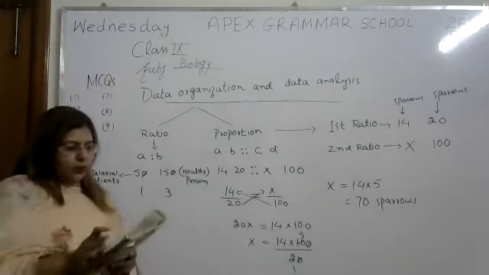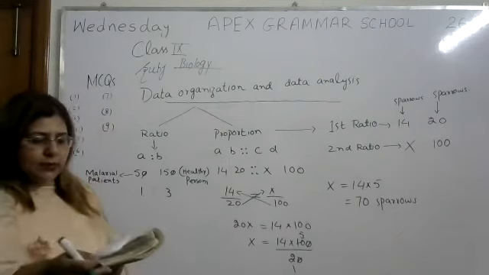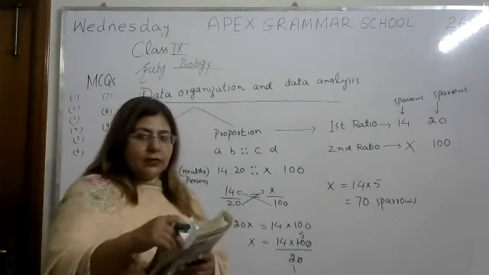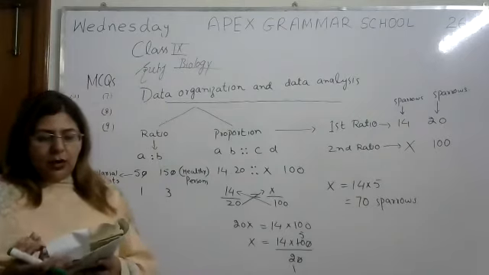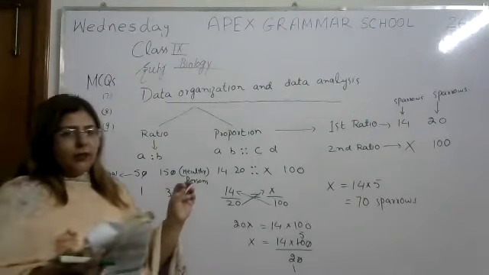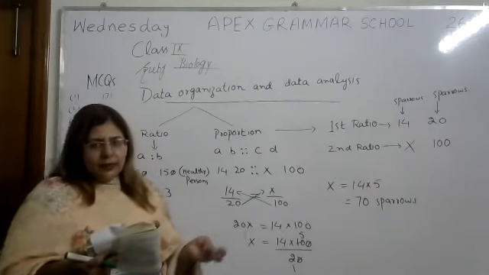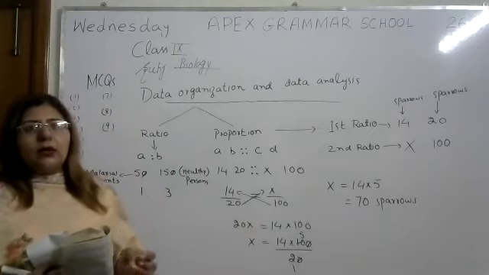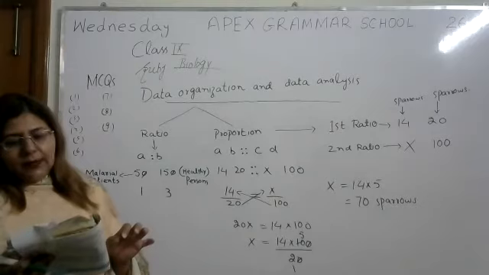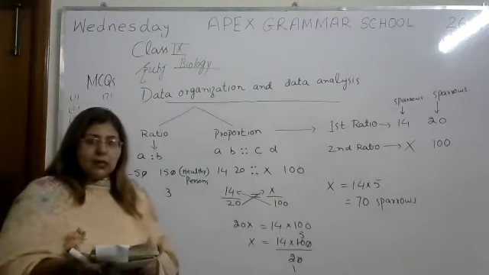Question number 1. Which one of the following is a correct sequence in the biological method? So I have told you the biological method: first the observation part, if we go in order. Second, hypothesis, then deduction, then experiments, and then summary and reports. Okay, so we will see the sequence.